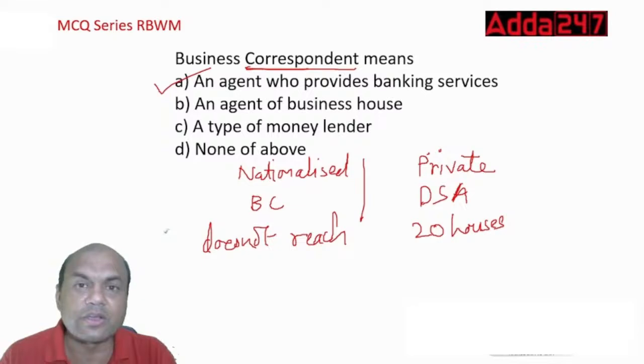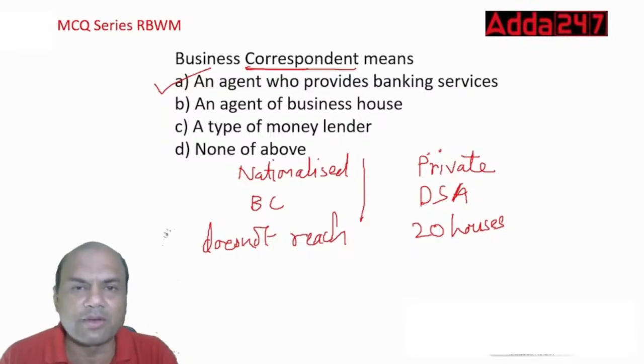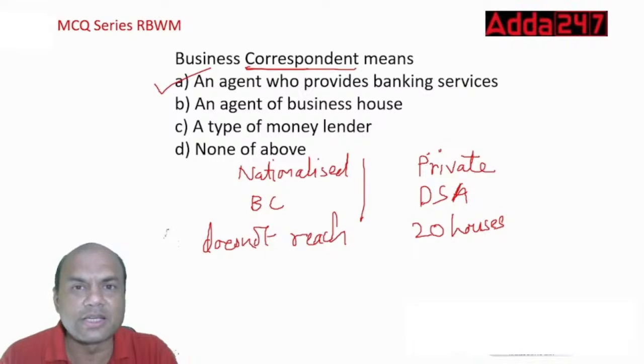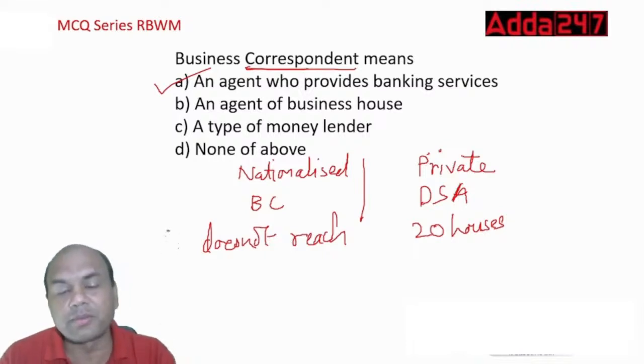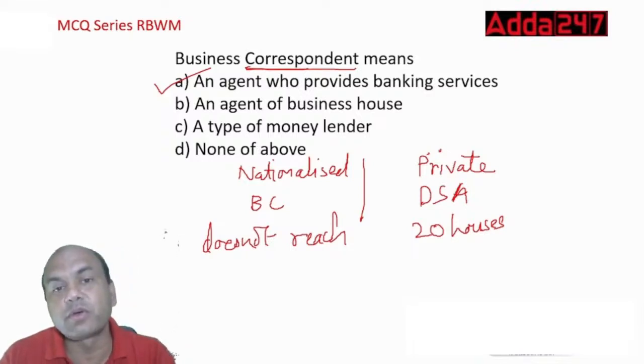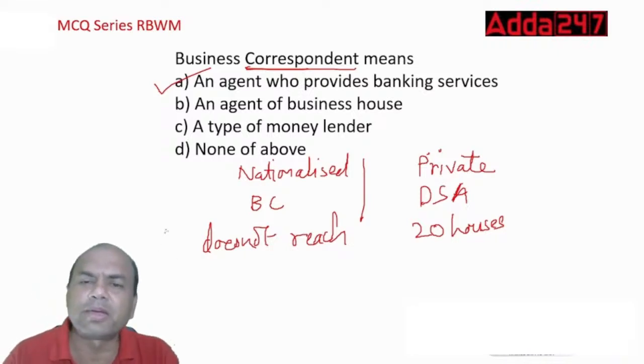Your salaries, your running expenses, electricity, and the coming and going, because employees won't be living in that village. They'll be staying in the nearby cities. So that's why we don't open a branch over there. We open a BC, business correspondent, a private agency. Somebody from that village itself will provide the banking services.